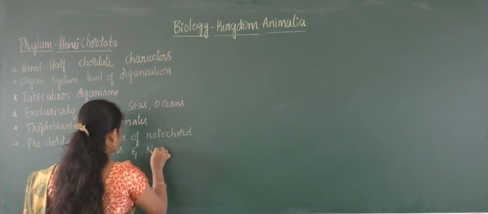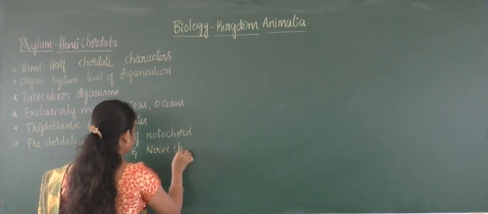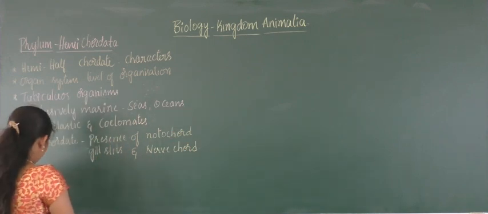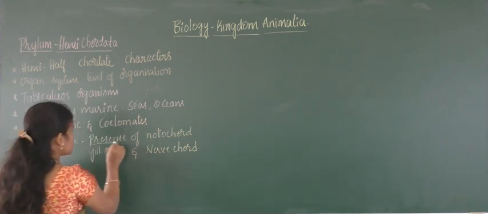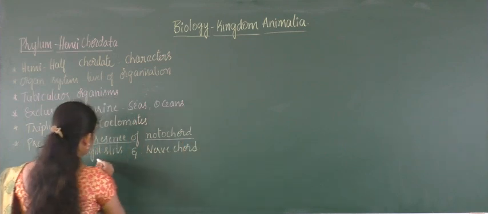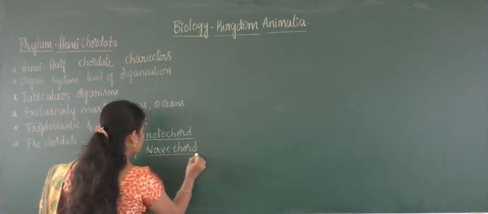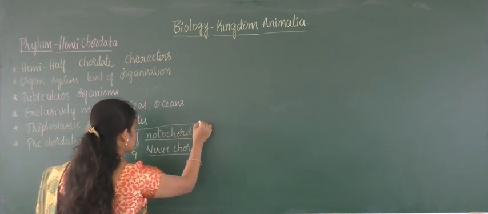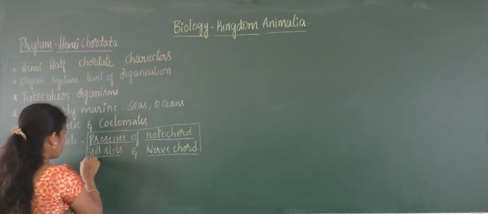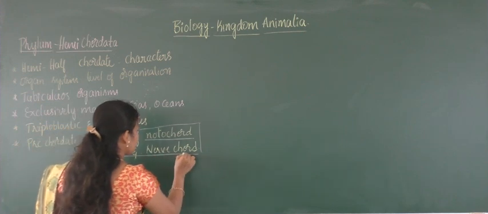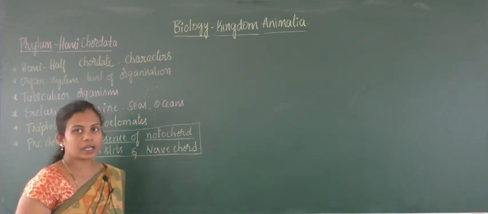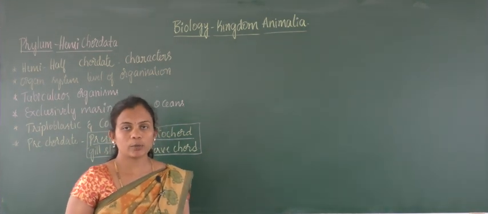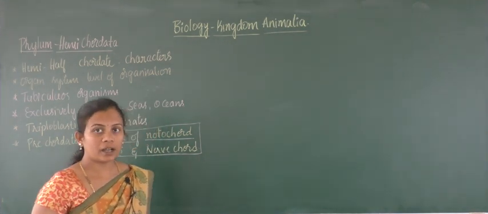So the presence of notochord, gill slits and nerve cord are all properties of non-chordates. That's why these are all present in the members of hemichordates, and these are considered the non-chordate properties of Hemichordata.